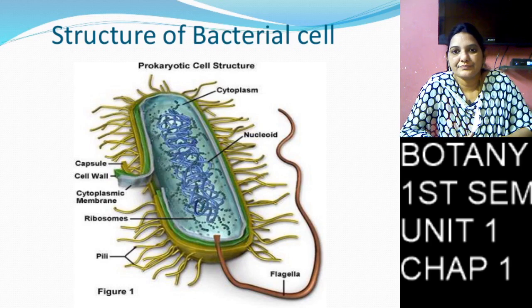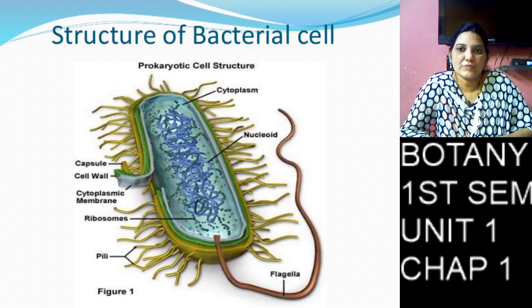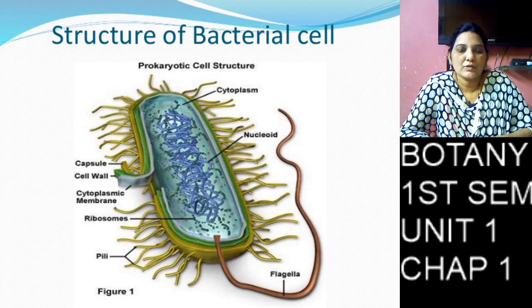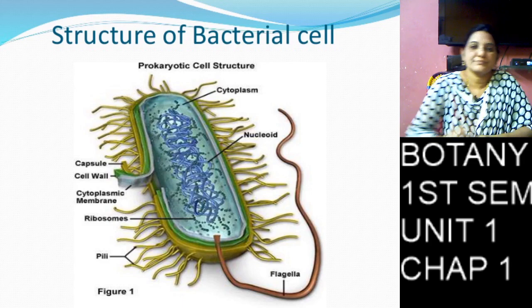The pili help to attach bacteria to each other at the time of sexual reproduction, so they are also called sex pili. This is the total structure of the bacterial cell.